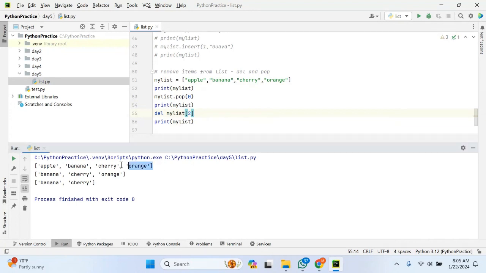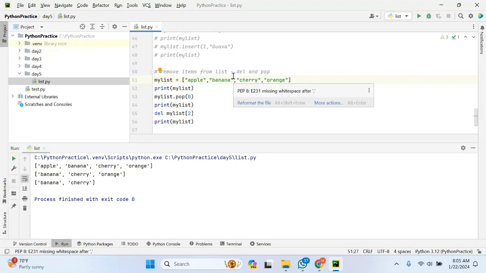If you can see, this is the list which I defined. I have removed the value at the 0th index position, apple, by using the pop function. Similarly, the value at the second index position, 0, 1, 2, is to be removed.